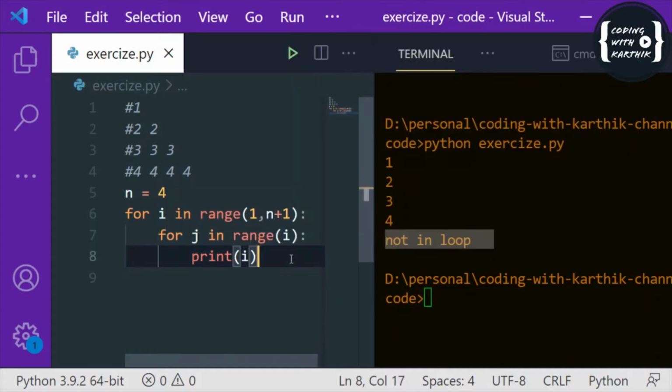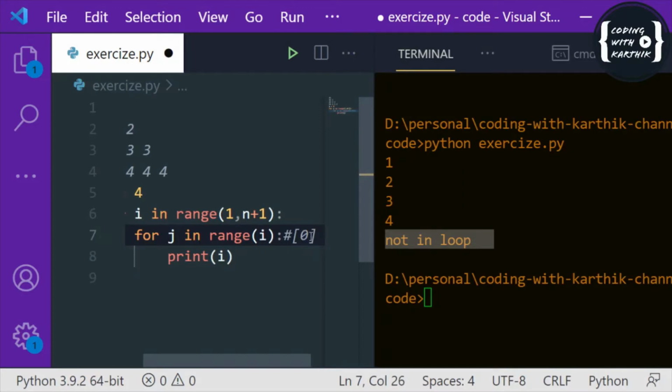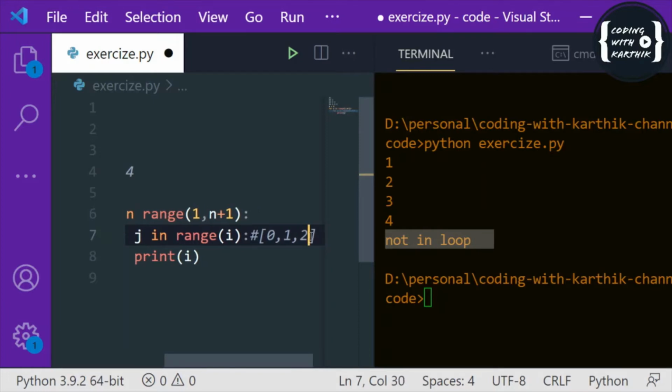So here, see, first we are iterating the range of 1 comma n plus 1, which means range of 1 comma 5, a sequence from 1 to 4. So here i is iterating this sequence 1 to 4, and then we have for j in range of i. That means, let's say if i is 1, then it will give the range of just 0, with one element. When i is 2, it gives 0 1. When i is 3, it gives 0 1 2. When i is 4, it is 0 to 3.